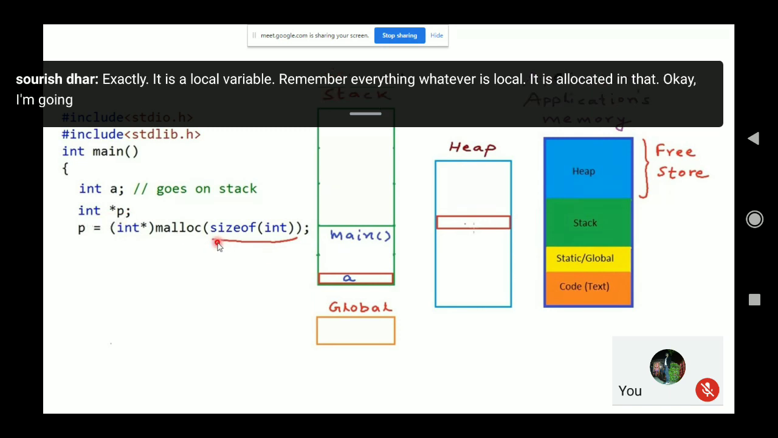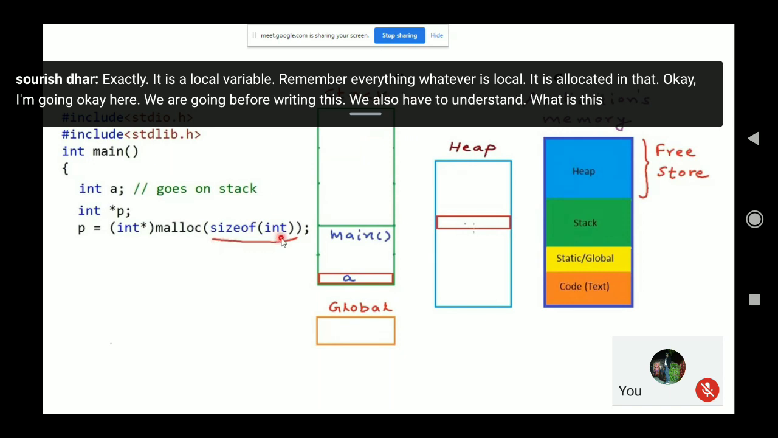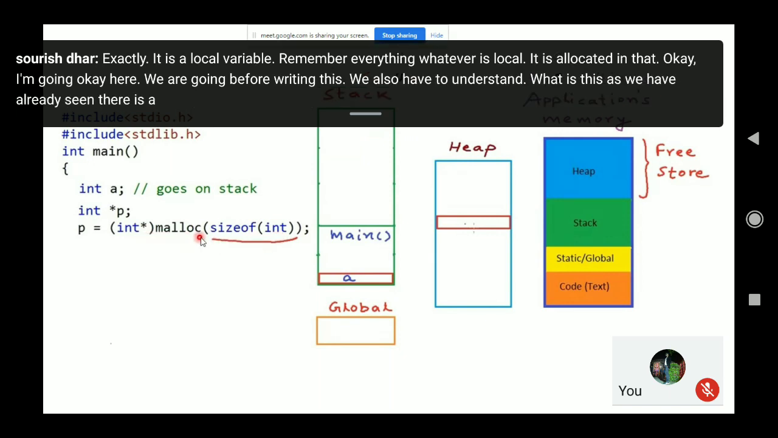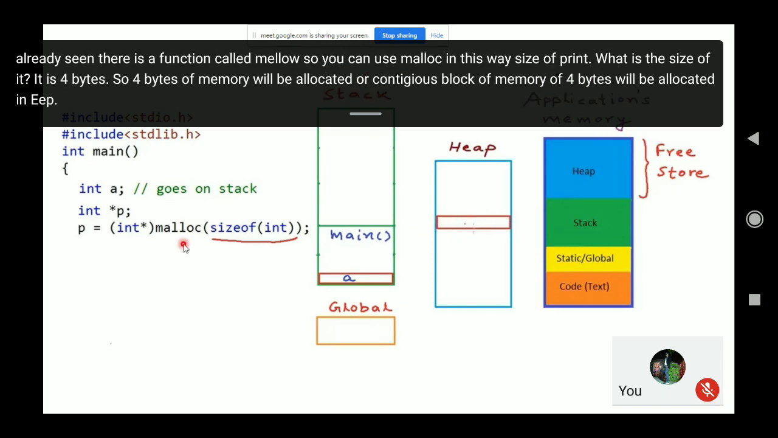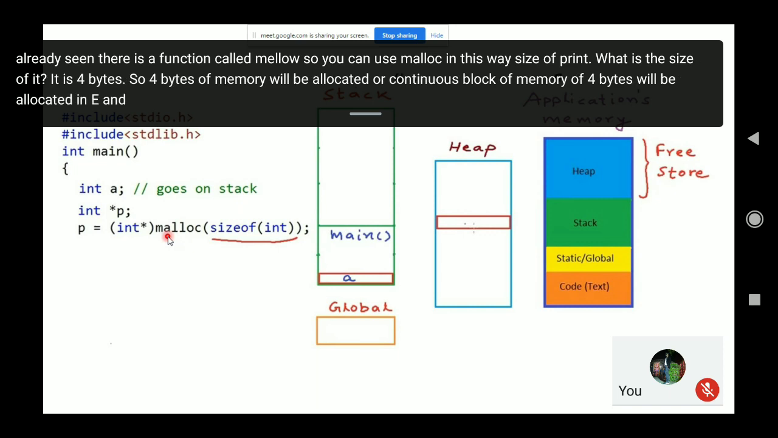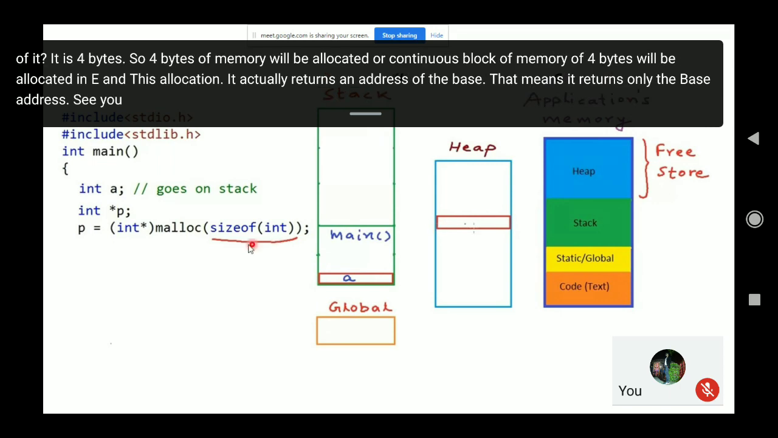Before writing this, we also have to understand what this is. As we have already seen, there is a function called malloc. So you can use malloc in this way. Size of int. What is the size of int? It is 4 bytes. So a contiguous block of memory of 4 bytes will be allocated in heap, and this allocation returns the base address. That means it returns only the base address. So you have to collect the base address somewhere.